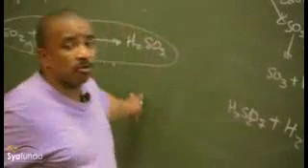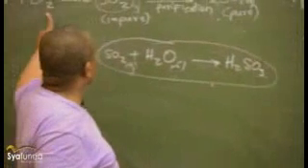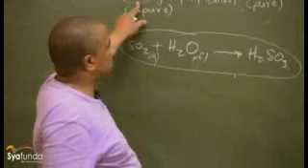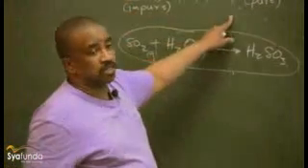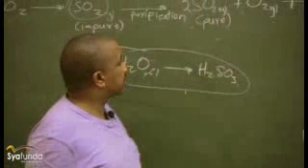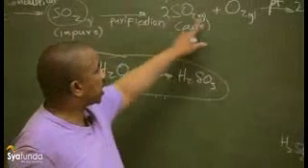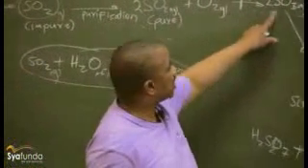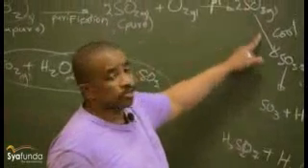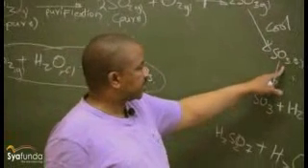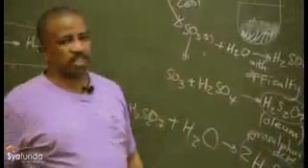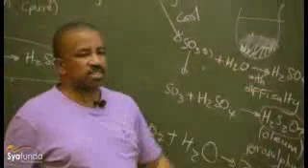Now, if sulfur undergoes combustion with oxygen, it gives us SO2. From SO2, there is a purification process. Then with oxygen, you burn SO2 in the presence of platinum, and you form SO3, the contact process, as I call it. Then from there, you cool this and it gives you solid SO3. Now, solid SO3 can dissolve in water to give us H2SO4, but it dissolves with difficulty.